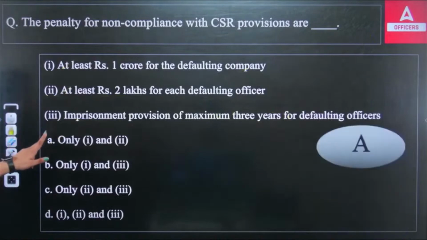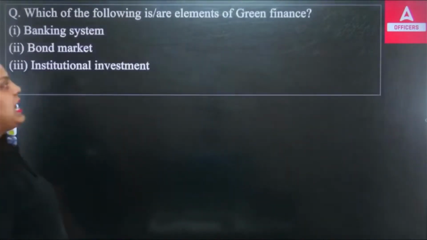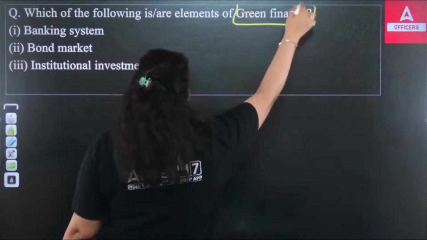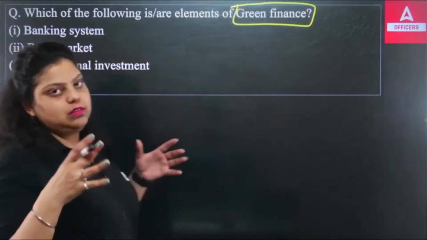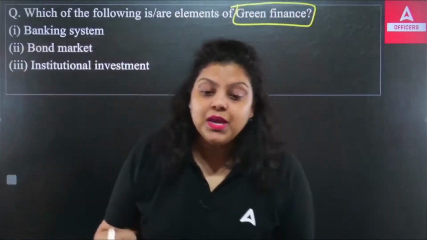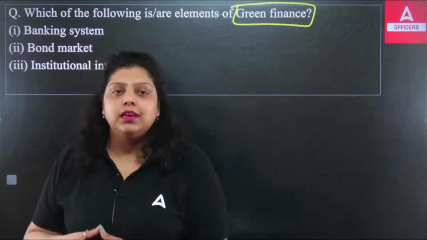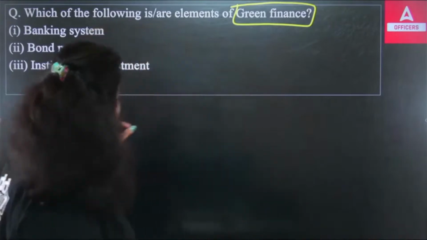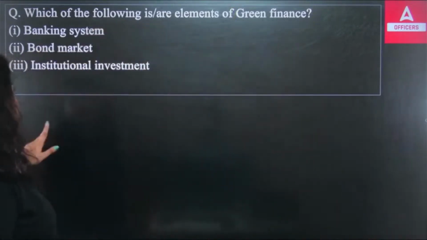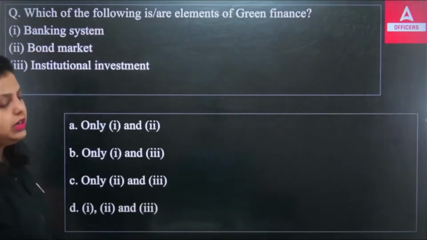Okay. Now the second question is asking which of the following are elements of green finance. First of all, the name itself suggests that this is the funding that you are doing for environment projects, or environmentally involved projects. So if we talk about the banking system, bond market, institutional investment, out of these three, which of the following is an element of green finance?